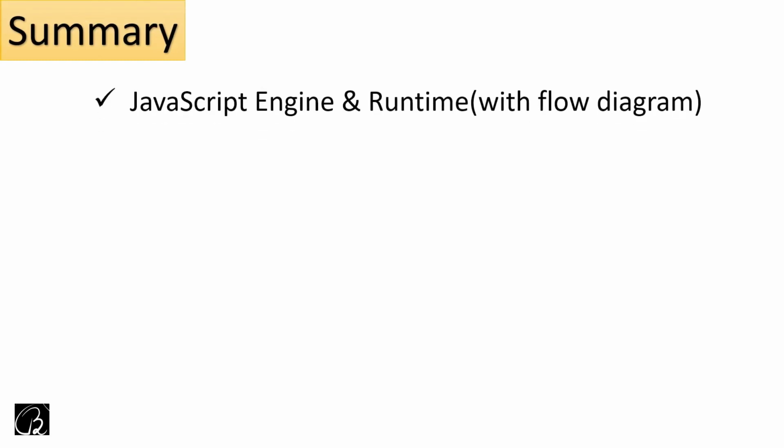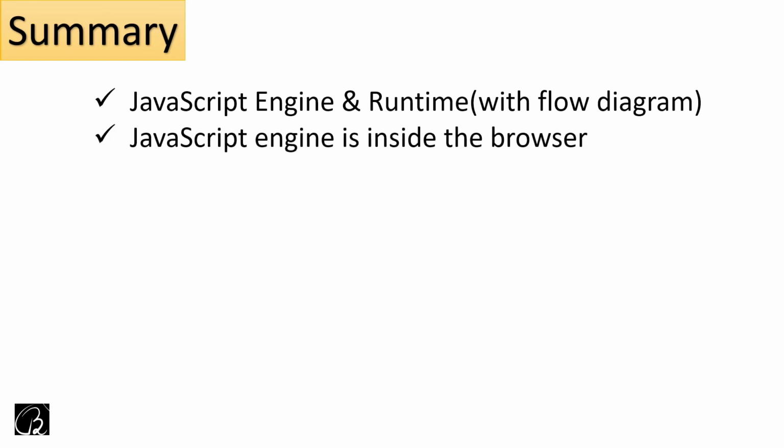So now let us see whatever we have learned in this video in just a few seconds. At first we learned about the JavaScript engine. We saw a complete flow diagram of how my code is executed inside the JavaScript engine, which is part of the runtime. After that we saw where this JavaScript engine lives, which is inside a browser. After that we saw the browser evolution, where we saw how Google Chrome owned the world because of its JavaScript engine, which was quite powerful compared to other browsers.